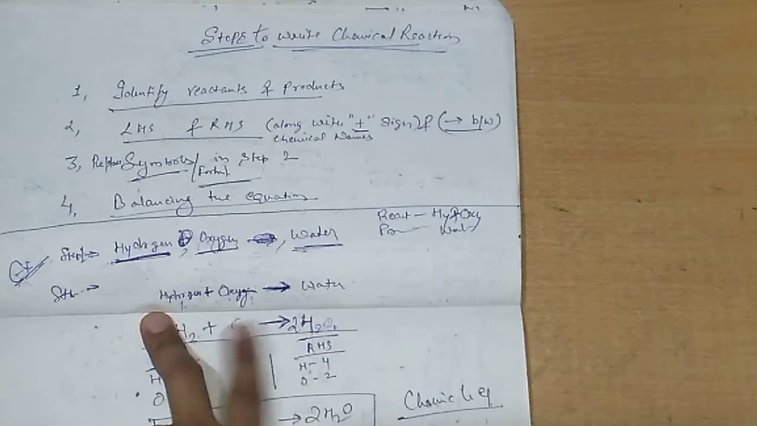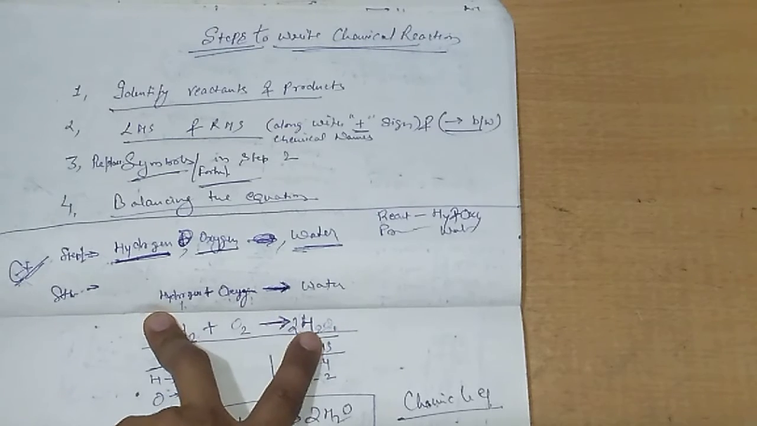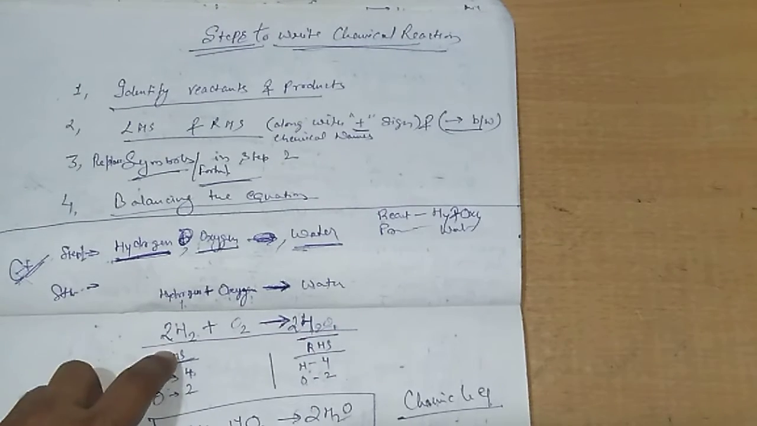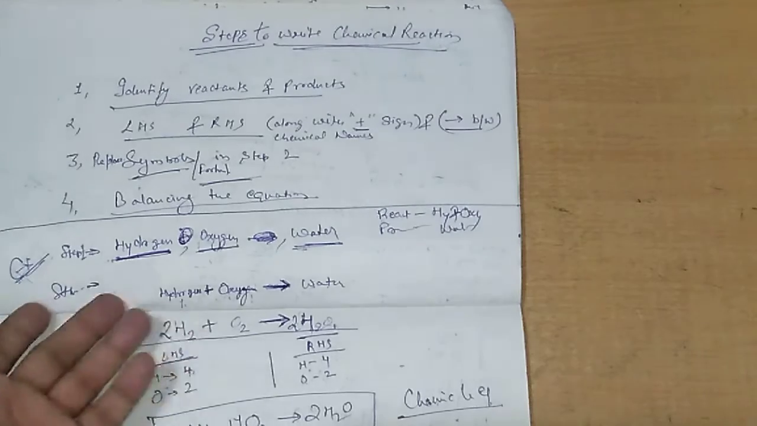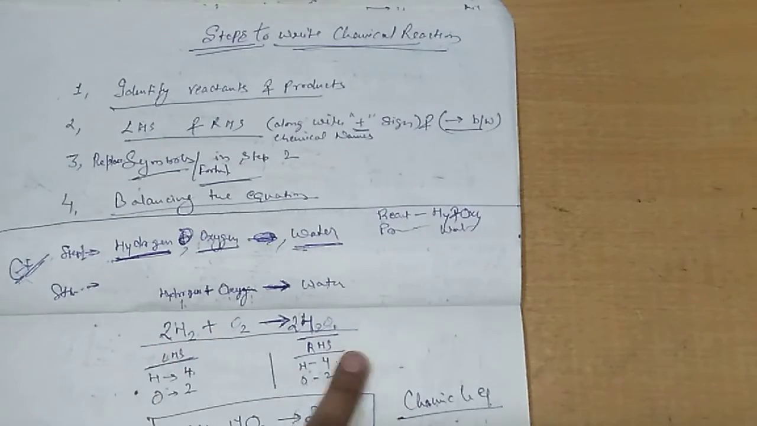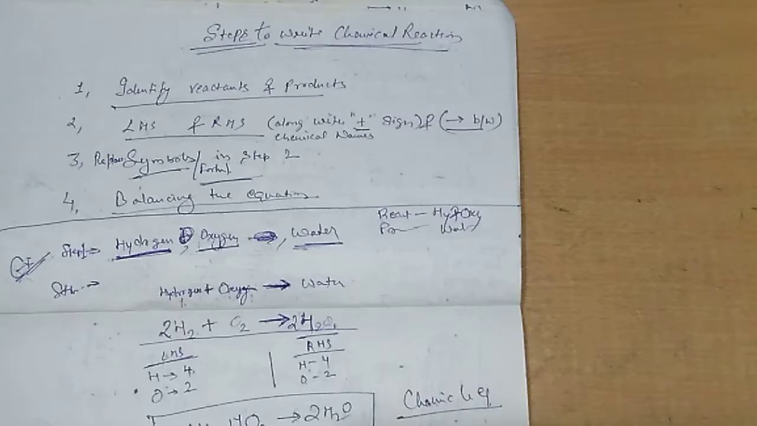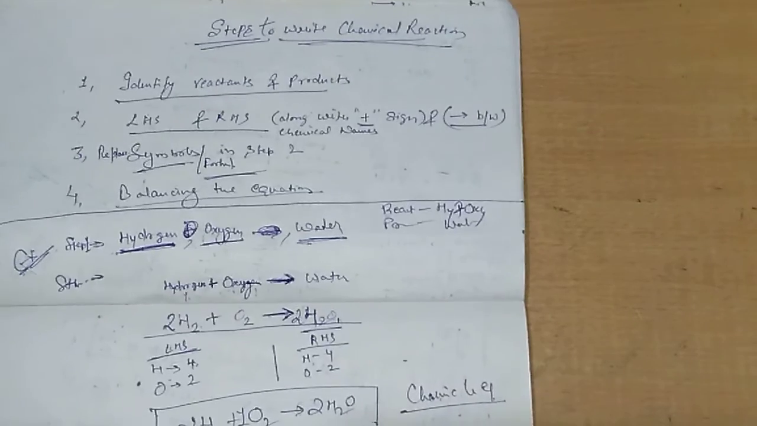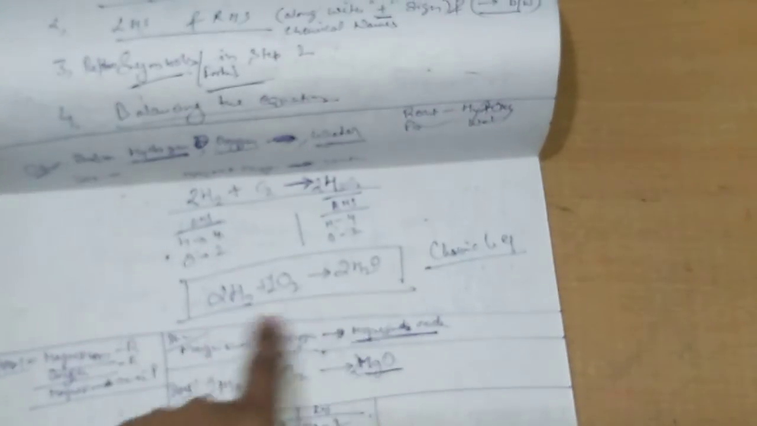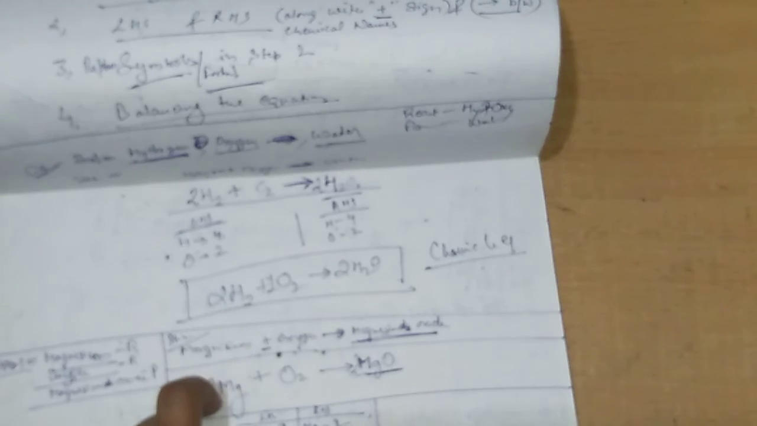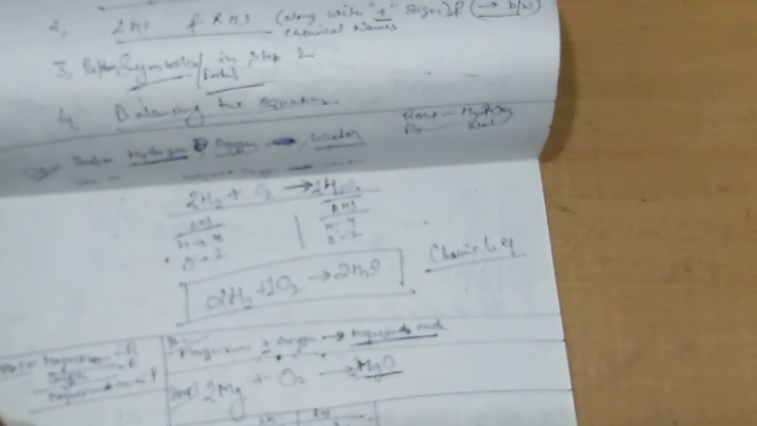Now oxygen is balanced, but 2 into 2 makes hydrogen 4 on the right. So if we add 2 here, 2 into 2 is 4. Now it is balanced. This chemical equation is balanced. This is what a balanced chemical equation looks like. This is how we do it.